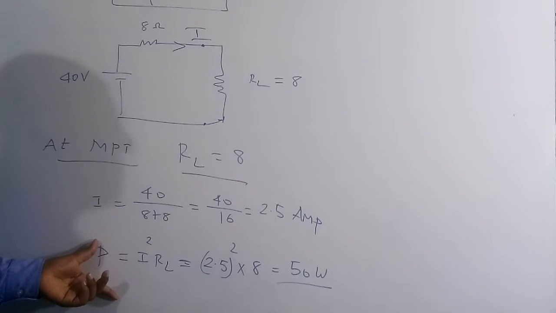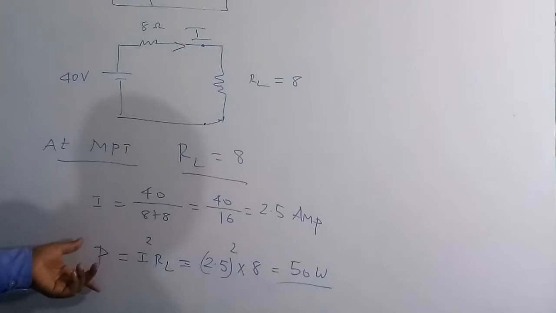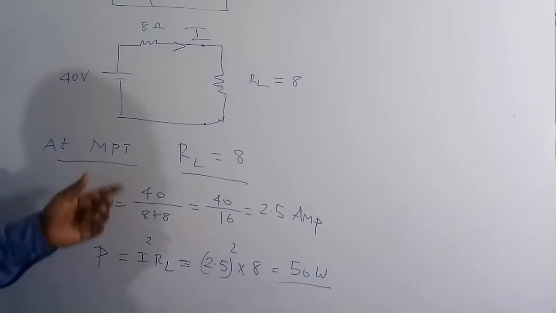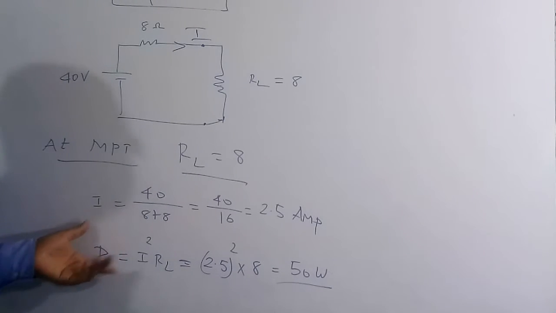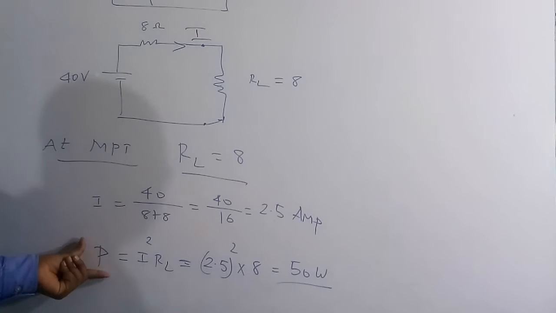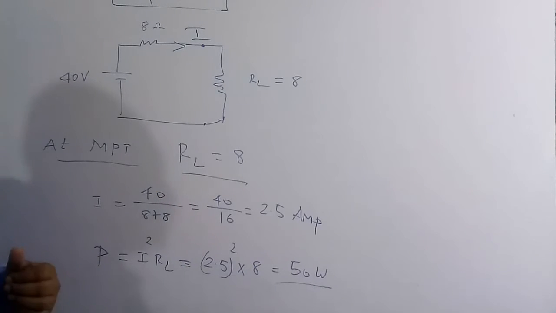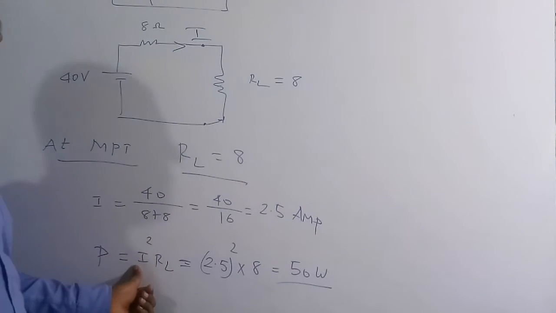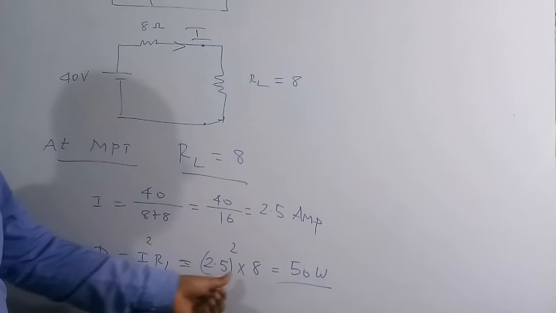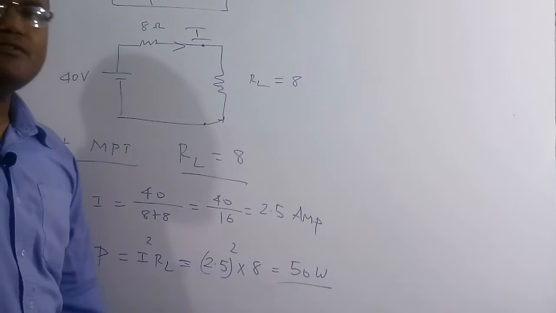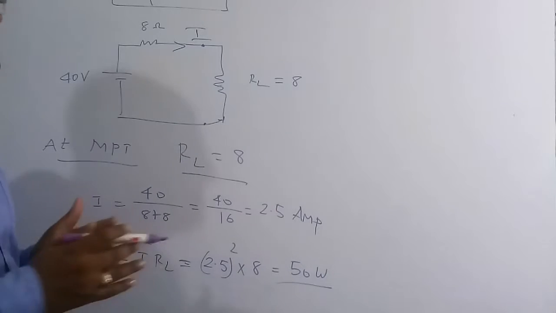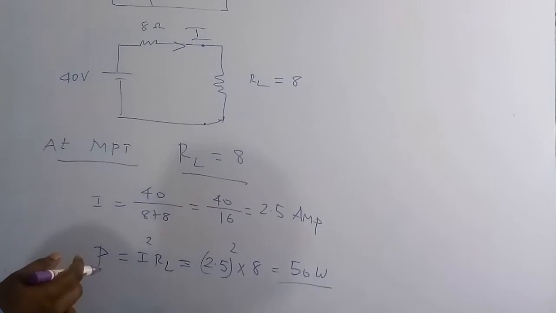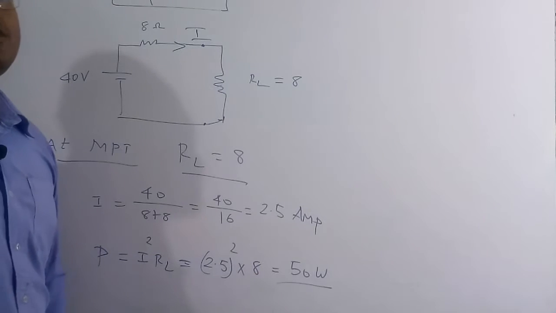Now I want to know the actual power which is delivered at this condition, or the actual power which is consumed by the load. P is equal to I square times the load resistance RL. So I value is 2.5 whole square and RL is 8. If you solve this one, we are going to get 50 watt. Therefore 50 watt is the maximum amount of power which is absorbed by this load resistance RL. So 50 watt is the correct solution of this question.